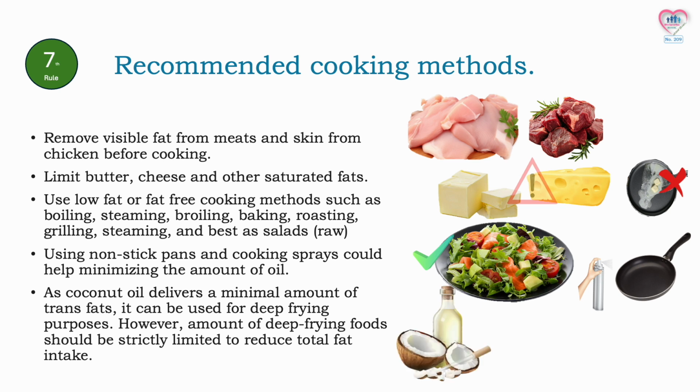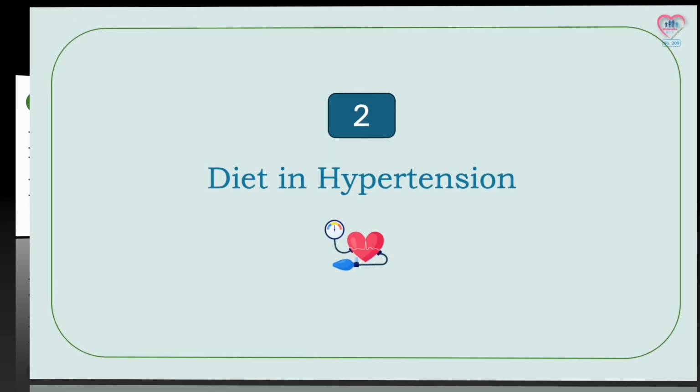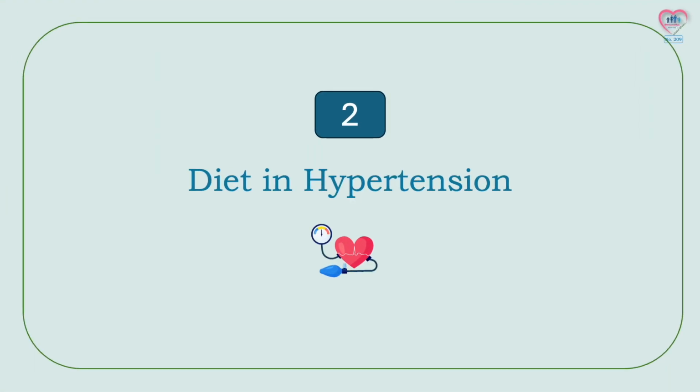As coconut oil delivers a minimal amount of trans fats, it can be used for deep frying purposes. However, the amount of deep fried foods should be strictly limited to reduce total fat intake. That's about diet and diabetes. Now let's move on to hypertension or high blood pressure.